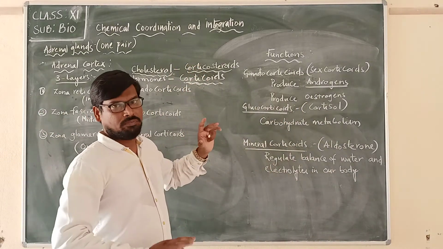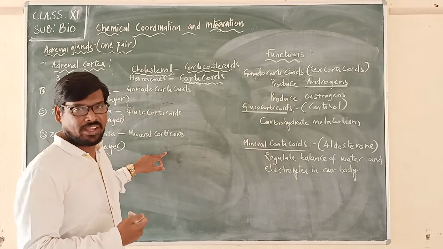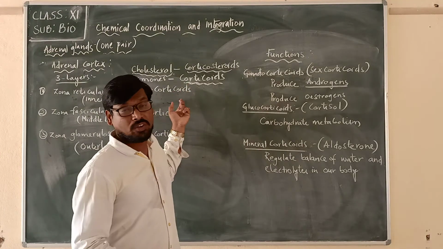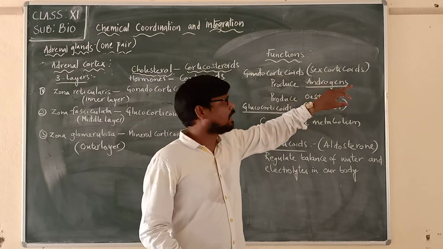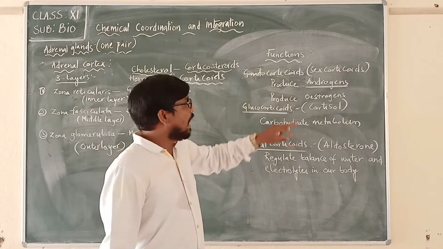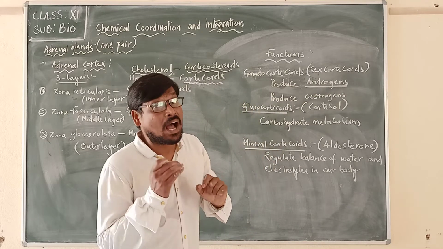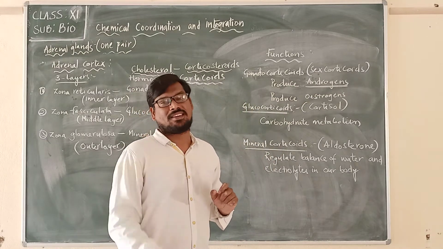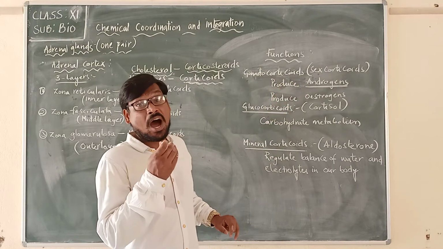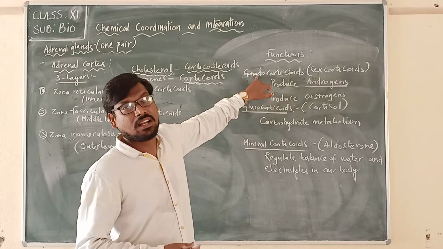Now, in simple terms, we will see the functions of these hormones produced from different layers. Zona reticularis is producing what we said? Gonadocorticoids. Now, gonadocorticoids are sex corticoids, and these are also commonly called the sex hormones of the adrenal gland. Remember that. Gonadocorticoids are commonly called the sex hormones of the adrenal gland.